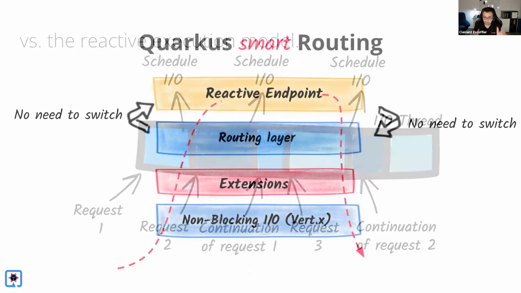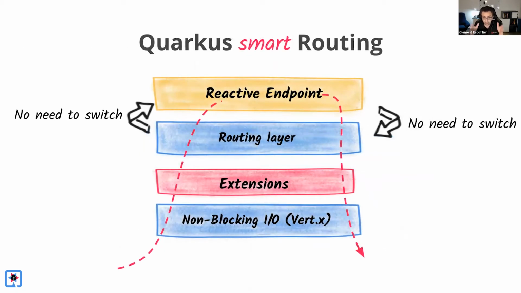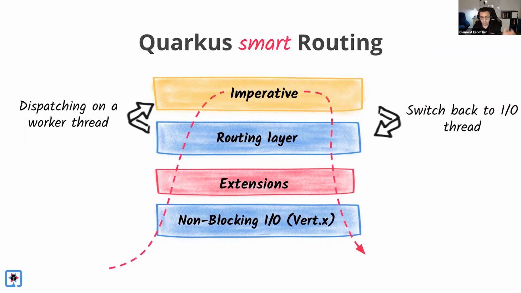So in Quarkus, we offer you the choice on the same stack. At the bottom, you have this reactive core, and then Quarkus decides if the method you're calling is reactive or imperative. If it's reactive, then no problem. We will call this endpoint on the IO thread: high efficiency, very few resources used, good response time, perfect. However, if your code is still imperative, because it doesn't make sense to migrate everything to reactive, or because it's CPU intensive or something like that, no problem. Quarkus will still leverage a reactive core, and at the last part, we'll switch to a worker thread.